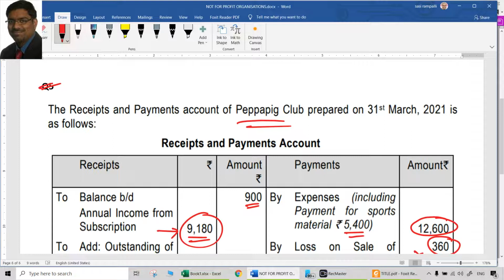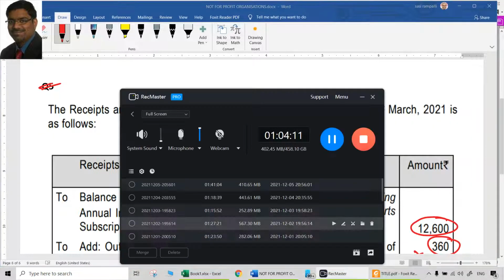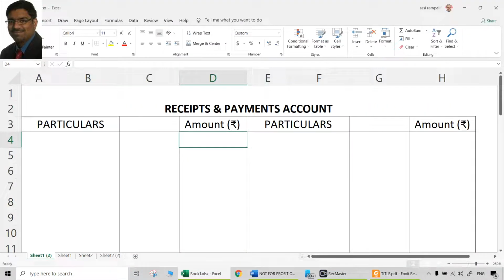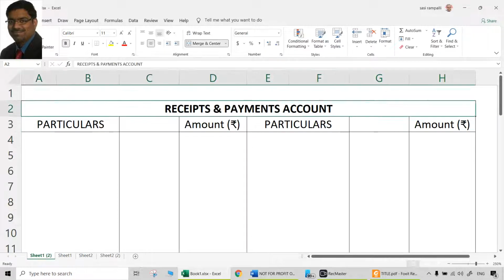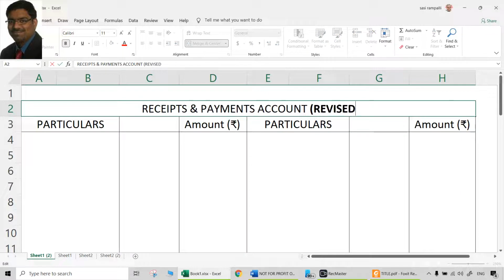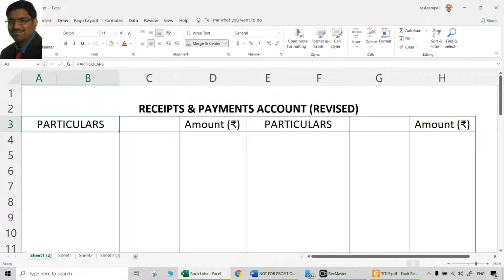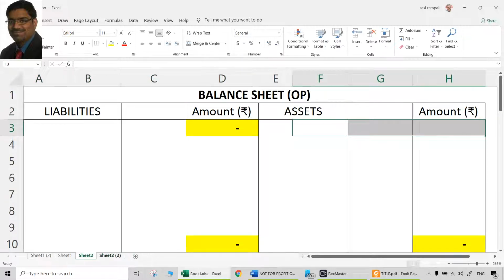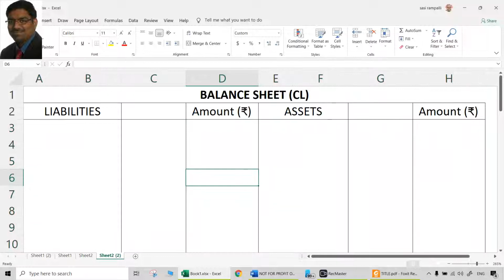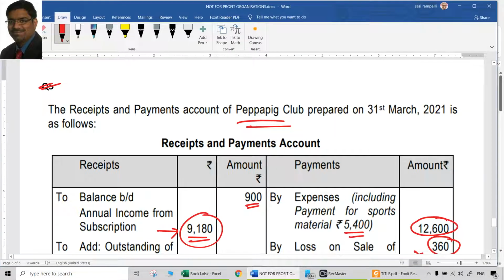So what is required here is actually all four are required. We need to prepare receipts and payments account, which is a corrected or a revised receipts and payments account. You can call it revised receipts and payments account. Then we need to also prepare income and expenditure account. We need to prepare opening balance sheet, though it is not asked. We need to also prepare closing balance sheet. So this question requires all of the requirements to be fulfilled.